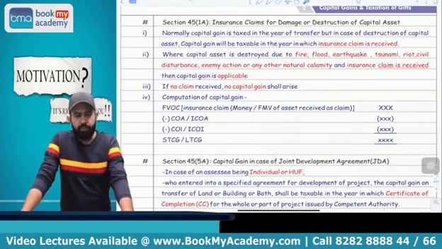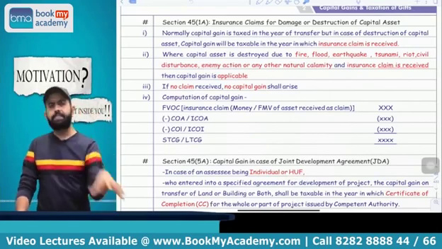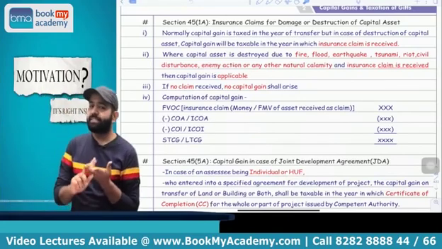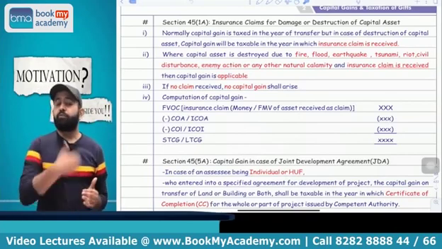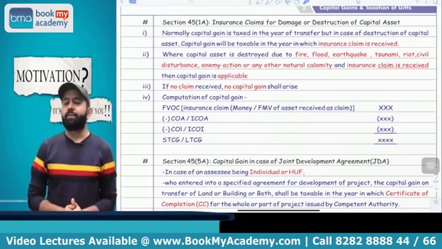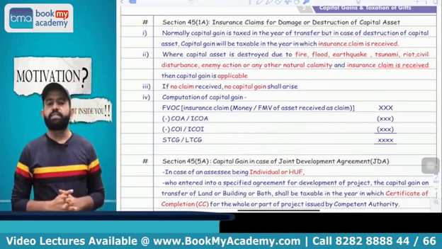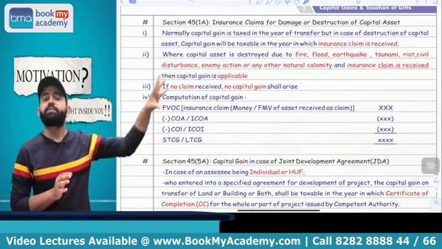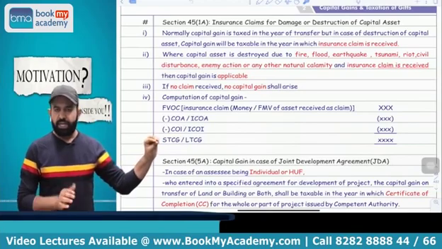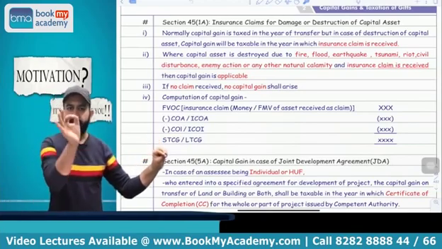All people, please pay attention. If your asset is destroyed due to the 4 reasons, that is natural calamity, riot, enemy attack, fire or explosion, and if you receive the insurance claim, in that case capital gain is applicable and it is treated as transfer. Now the question is, what will be the full value of consideration? Your full value of consideration will be the insurance claim amount. Less cost of acquisition and cost of improvement, you will get the amount of capital gain.